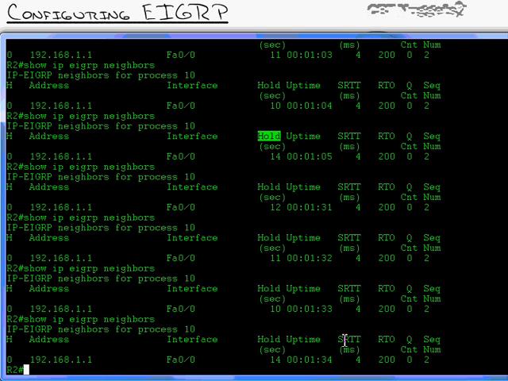SRTT, I won't get too deep into this stuff, but that stands for smooth round trip timer. That's how long it takes to get to the neighbor and back. And that helps it gauge how long it should be waiting before it expects a hello.